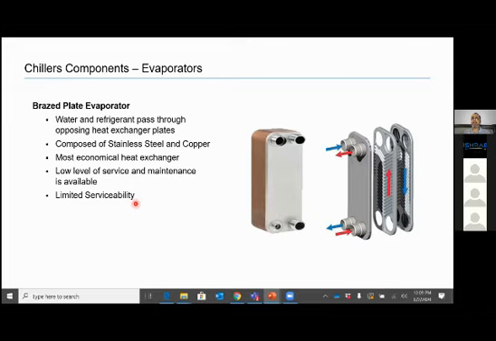It is generally composed of SS and copper. Most economical heat exchanger, low level of service and maintenance, limited serviceability. So generally it is used in smaller capacities, maybe around 150 ton.